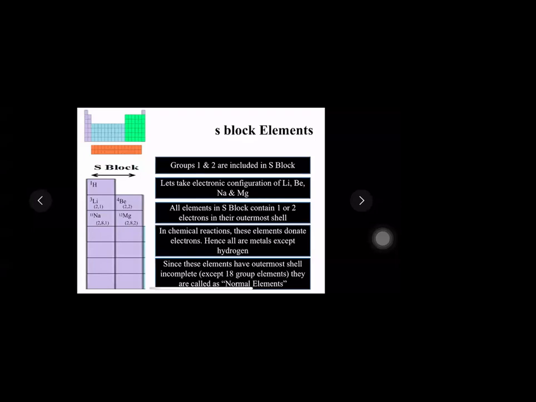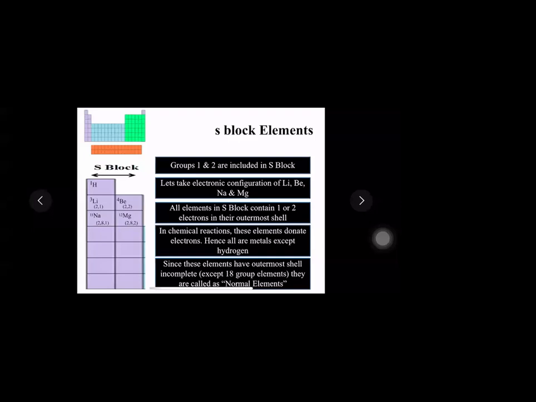Once again, repeat. What's the first block we have studied? S block. In S block, which are the groups? Groups 1 and 2. And what are they called? Normal elements. And why the word normal? Because only the last one shell is incompletely filled. So this is how the criteria is being used to talk about the other blocks.